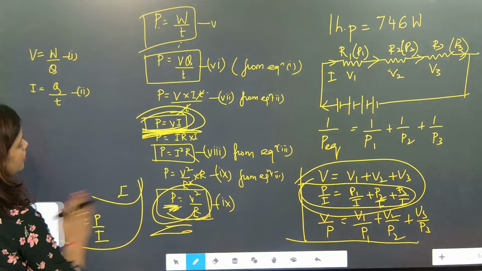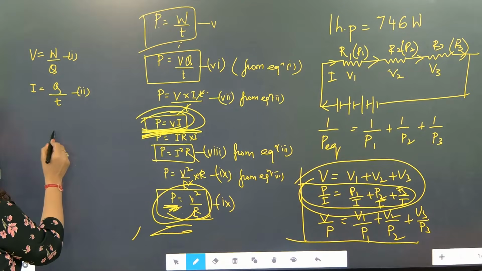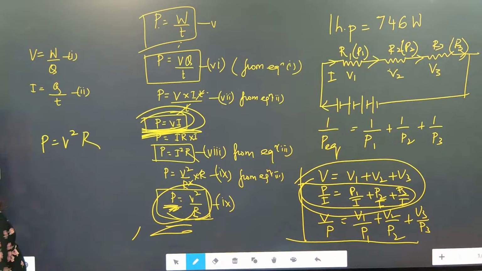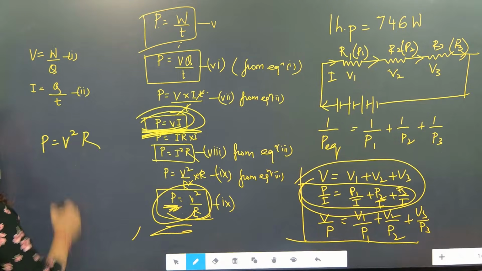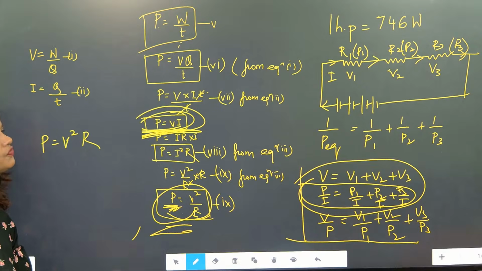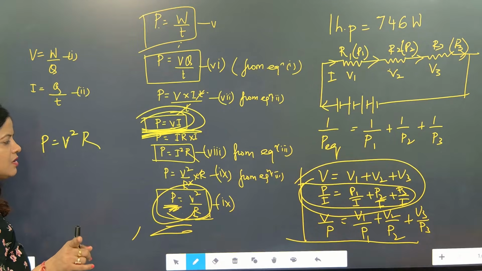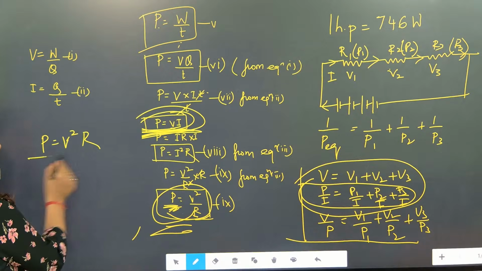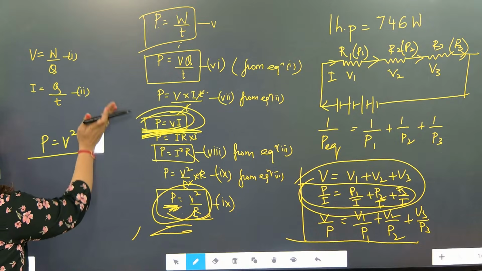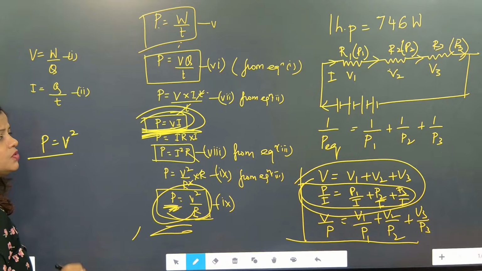Now, I am only going to do one small table. I know that P is equal to V square by R. Understood? So, when I am writing P is equal to V square by R, correct? What I wrote here? P is equal to V square by R or into R?